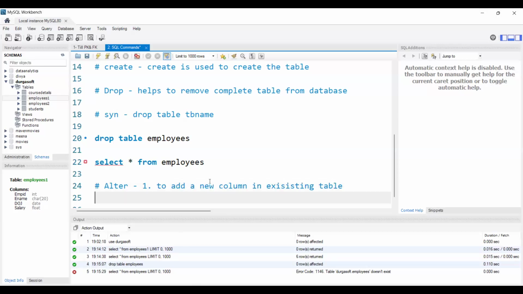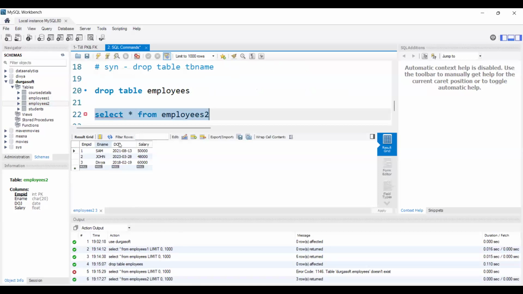See, we already created one table. Suppose, for example, I created one table. We have the employees2 table, right? Let me just display that data. To display the data, of course, we will use the select clause. Here I'm using select star from employees2 and I'm displaying that data. See, we have the employees2 table like this. I have employee ID, employee name, date of joining and salary, right?